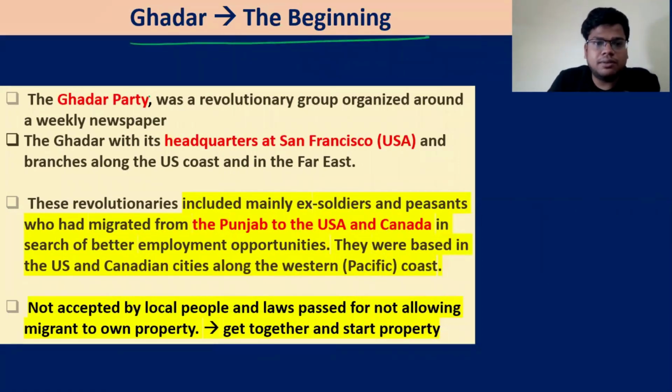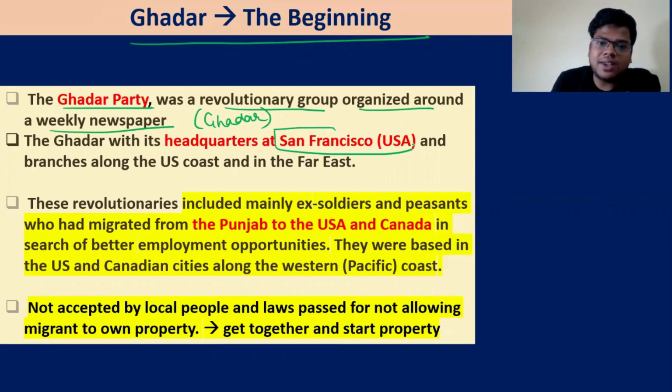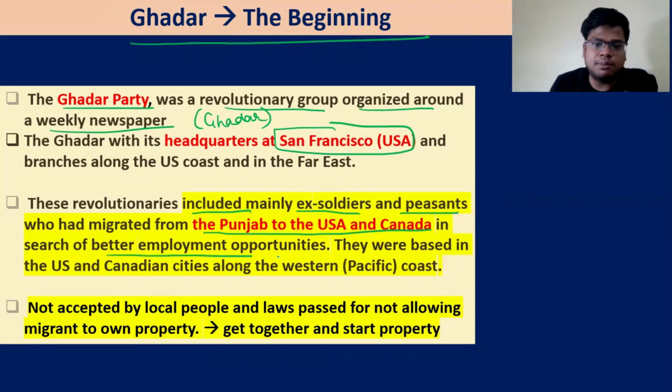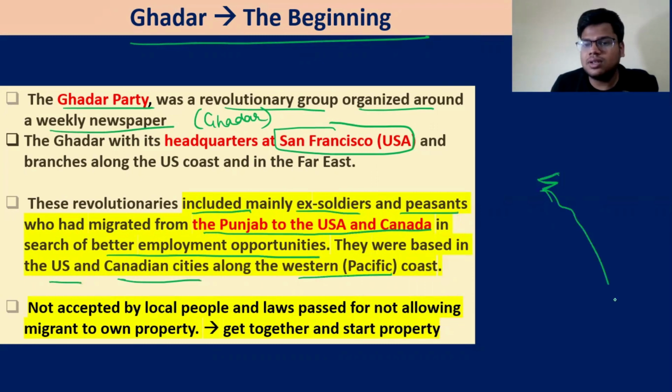Now, Ghadar, the beginning. The Ghadar party was a revolutionary group organized around a weekly newspaper that is known as the Ghadar. Its headquarters was in San Francisco in USA. These revolutionaries include mainly the ex-soldiers and the peasants who had migrated from Punjab to USA and Canada in search of better employment opportunities. They were based in US and Canadian cities along the western Pacific coast that we have discussed. This is Alaska, this is Canada, this is USA, this is California and USA, and this is Mexico.